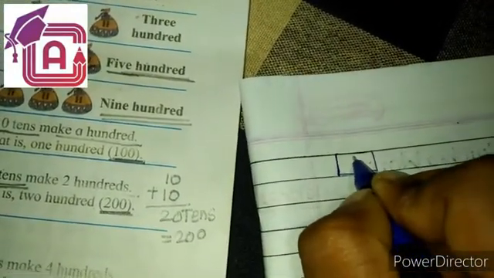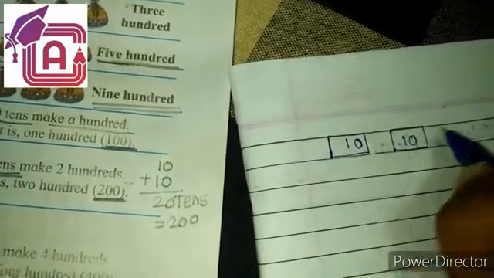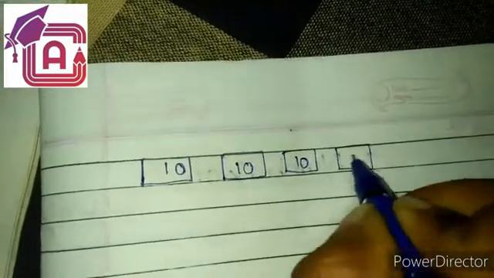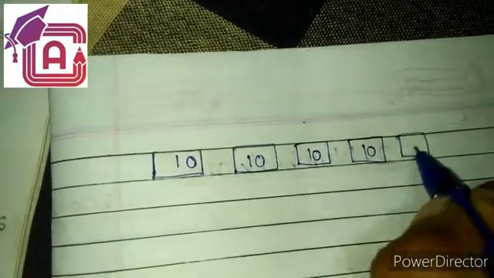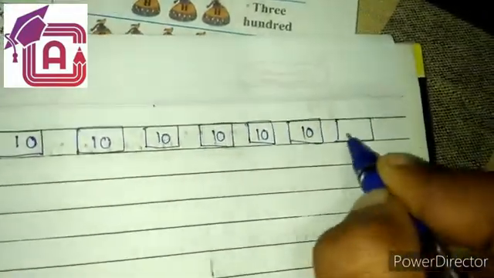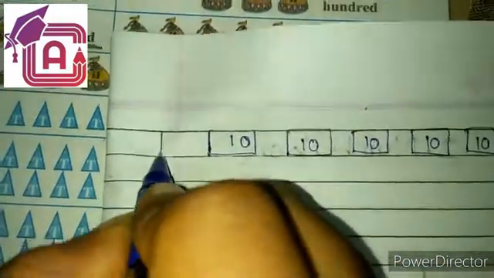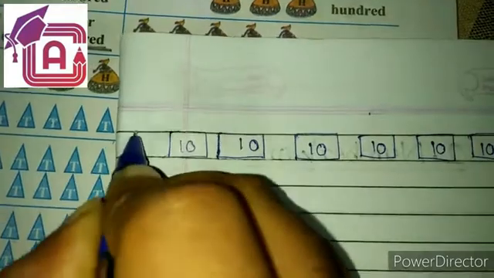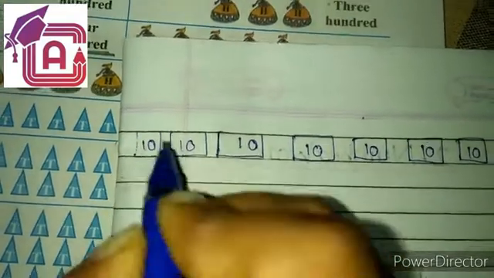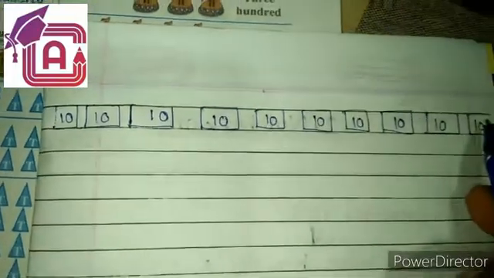Look, if I am taking 30 tens, I am writing here only the number, a 10 rupees note. 1, 2, 3, 4, 5, 6, 7, 8, 9, 10.